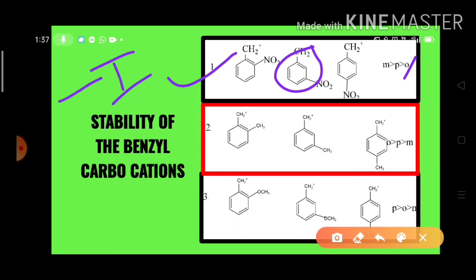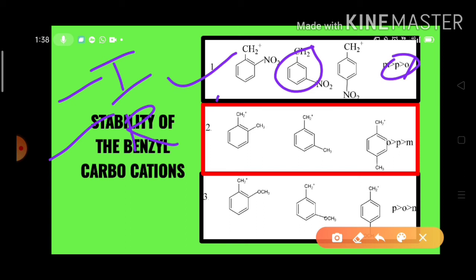as well as a minus R group, minus I as well as minus R group. Okay, and actually the order is written in a wrong manner.